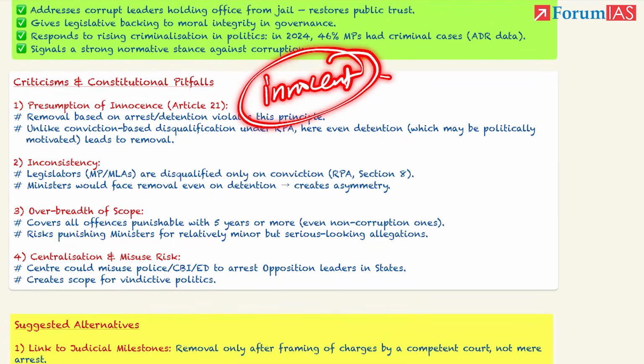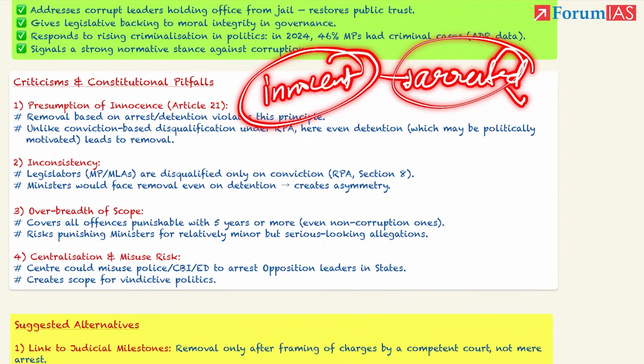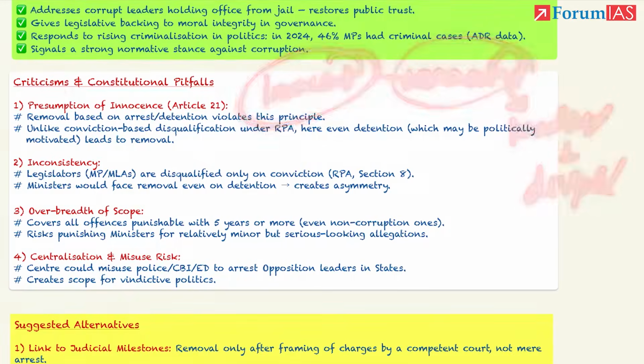So in case of this bill, if a minister is arrested, he is not convicted or proved in a court of law that they have committed the crime. So even if they are arrested, they are penalized. Penalized as in they are disqualified. So what happens to this presumption of innocence?